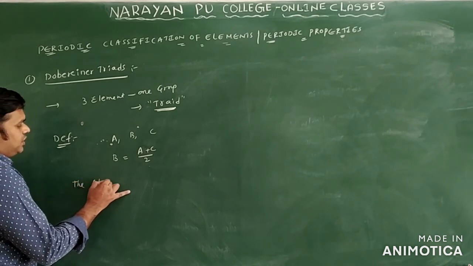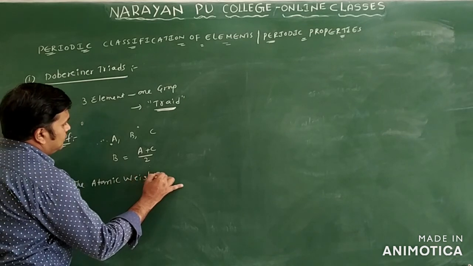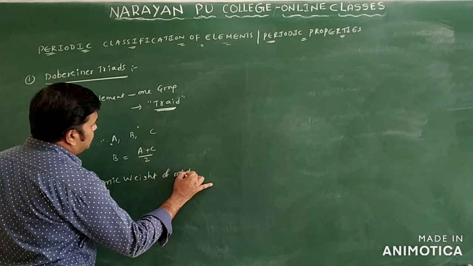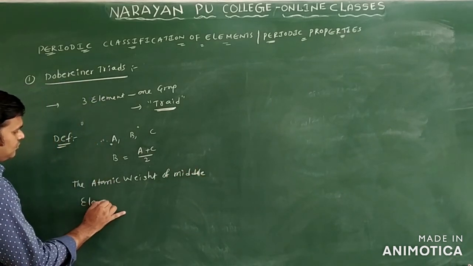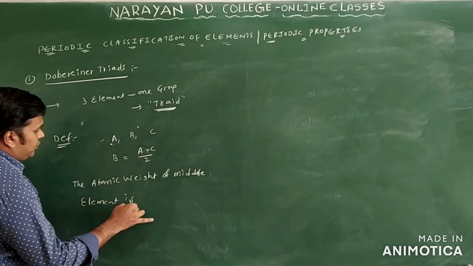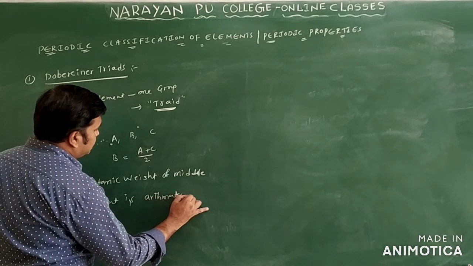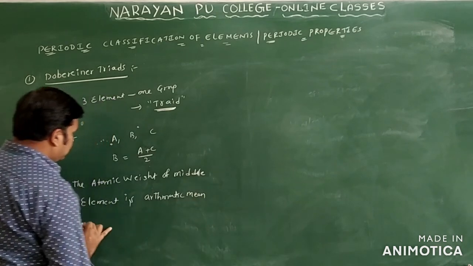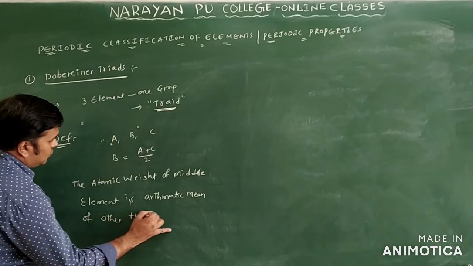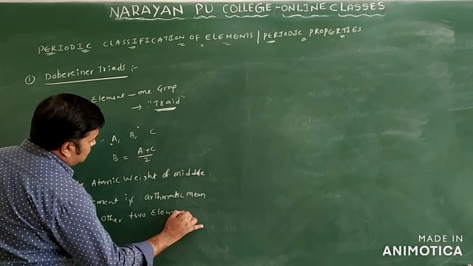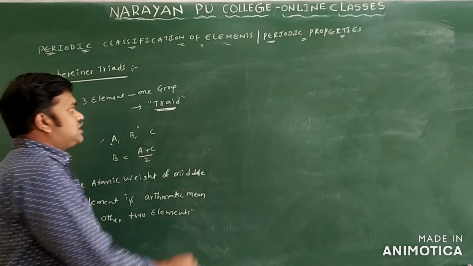The atomic weight of the middle element is the arithmetic mean of the other two elements. This is called Doebereiner triads. This is one of the definitions you can state.